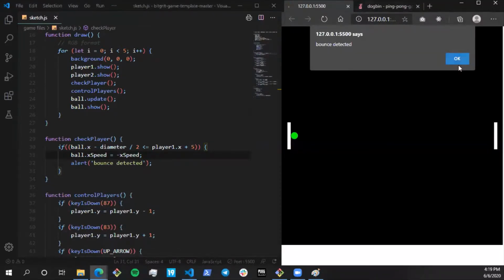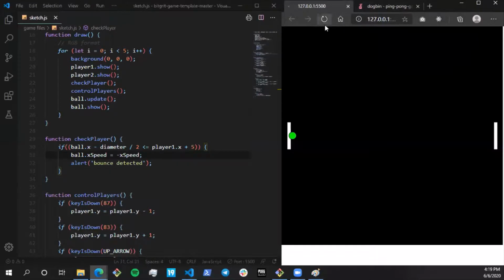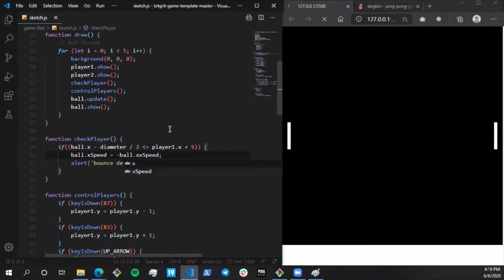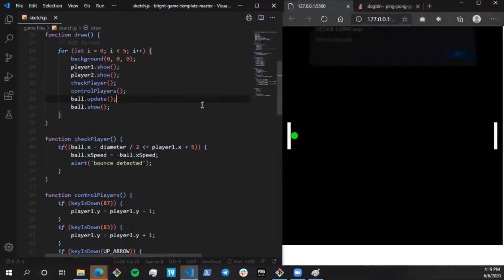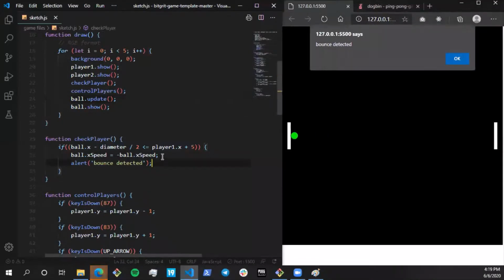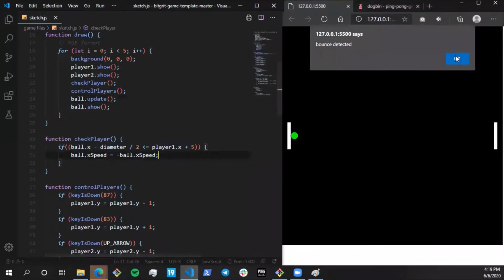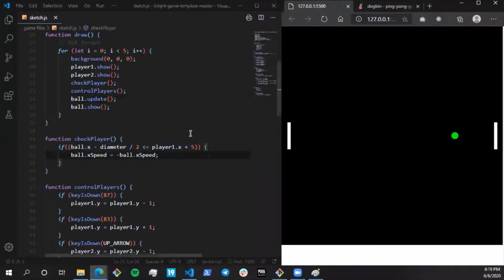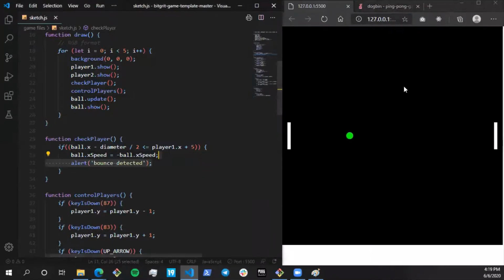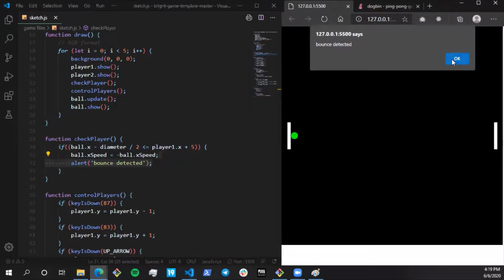Because this actually has spammed a lot of alerts onto my window. Okay, sorry, ball.x. Okay. So it again says bounce detected. Okay, so bounce detected and then it goes away. Now I can see bounce again detected.